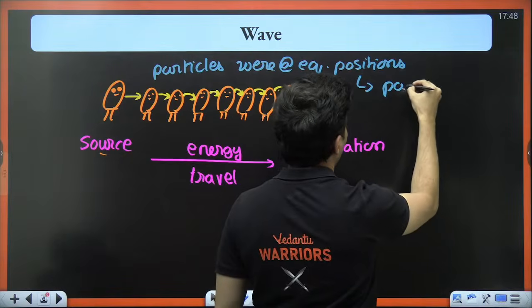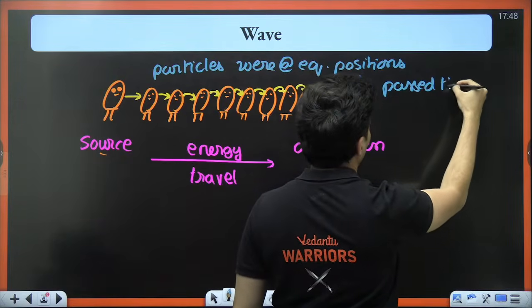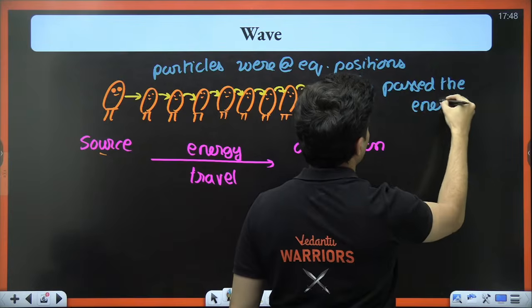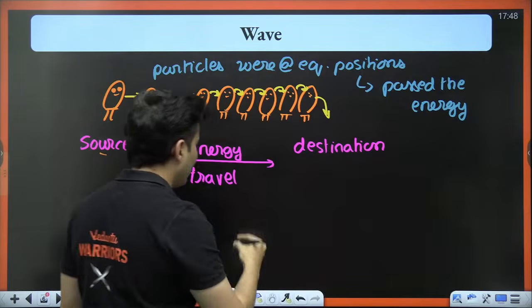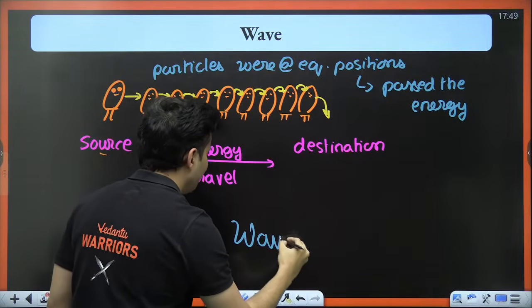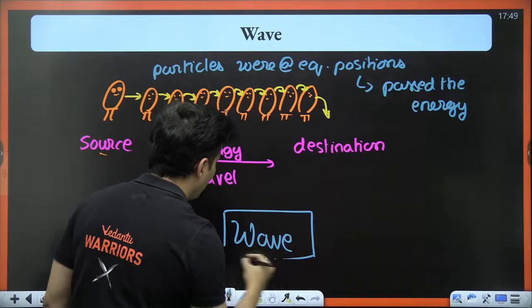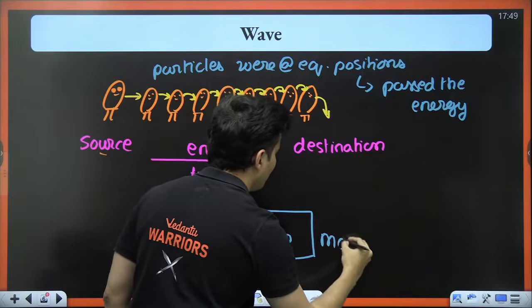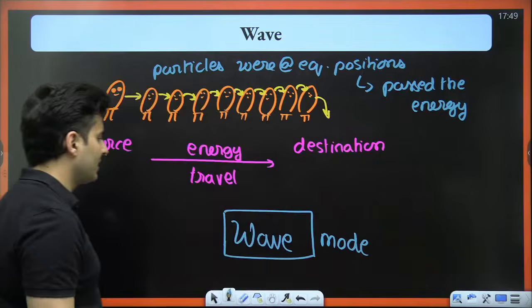So they just passed the energy. This kind of mode is called a wave mode. This is called the wave mode of energy transfer.